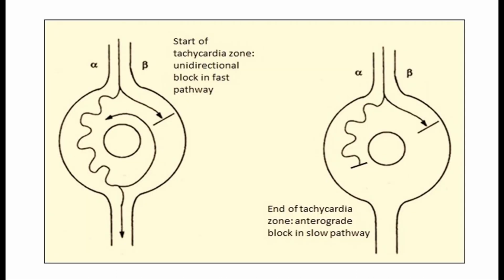Left, premature beats are introduced with progressively shorter coupling intervals, until reentry occurs due to block of the premature beat in the beta pathway. This is the start of the tachycardia zone. Right, further introduction of premature beats, with shorter and shorter coupling intervals, will continue to induce reentry until the impulse also blocks in the alpha pathway, and reentry cannot be induced. This is the end of the tachycardia zone.